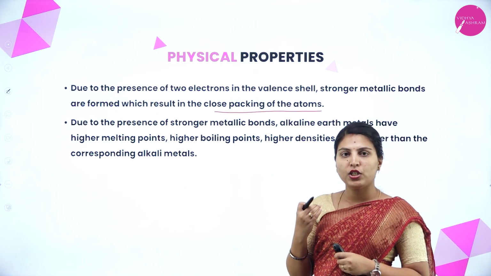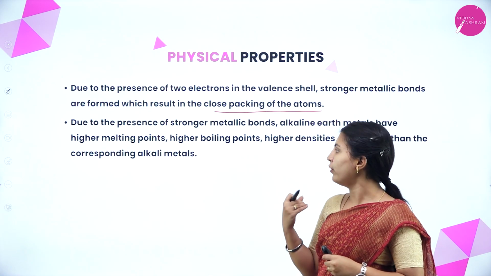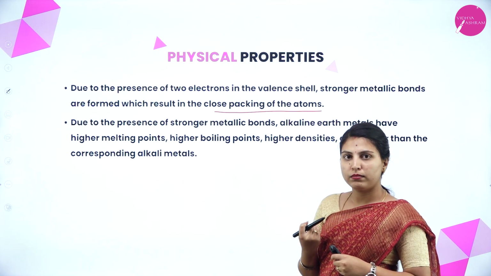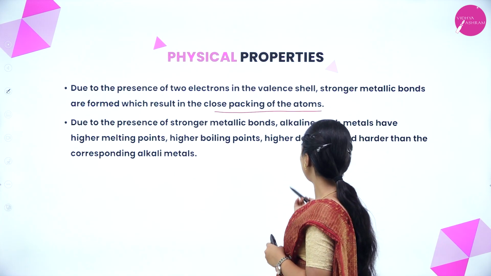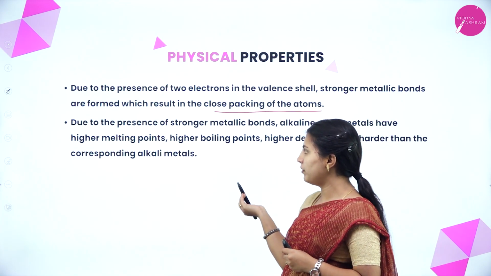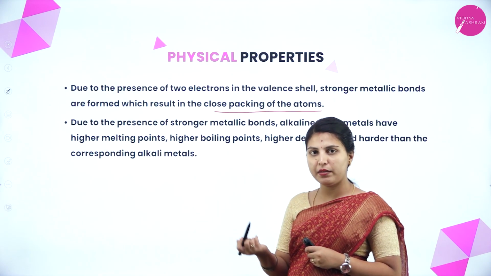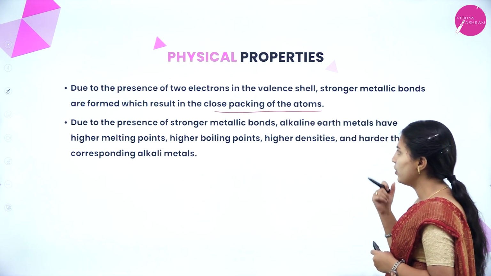It forms strong bonds, so it needs a higher melting point and boiling point to break them. Density is also more, and they are harder than alkali metals.